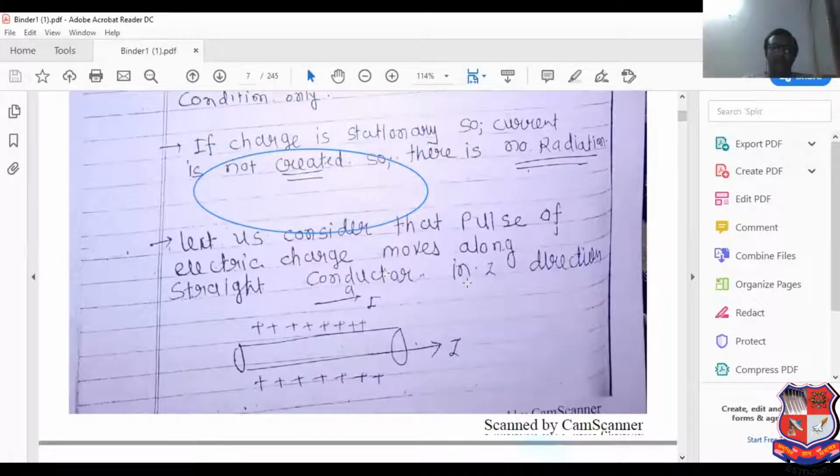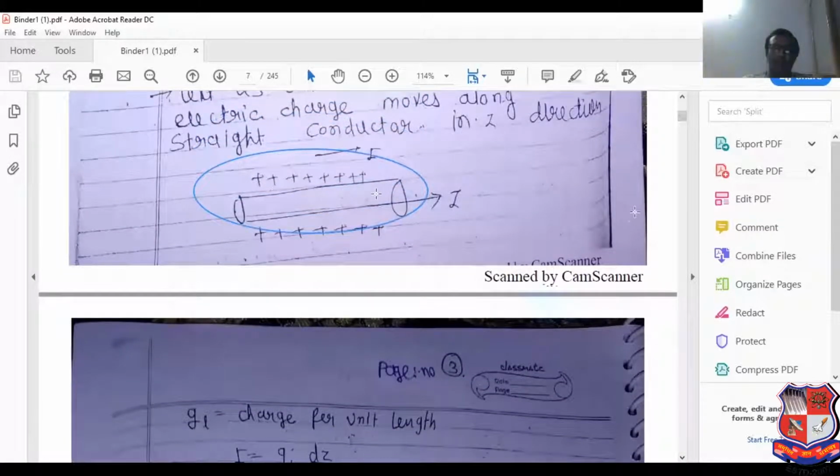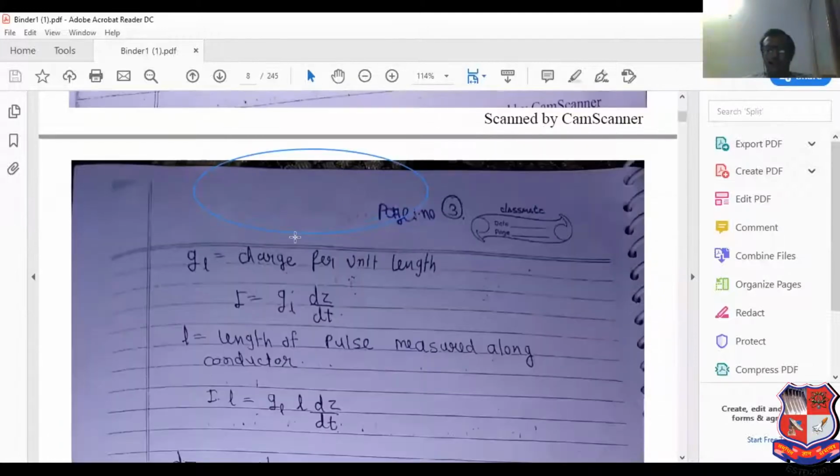Let us consider that a pulse of electric charge moves in a straight line in the conductor. See this straight line in the conductor through which current can flow. But remember that point: it is AC current, not DC current. So if AC current is passed, I equals dQ by dt. It is the fundamental relation.